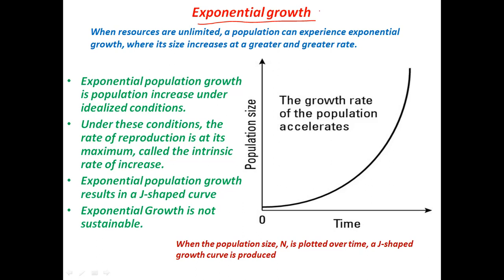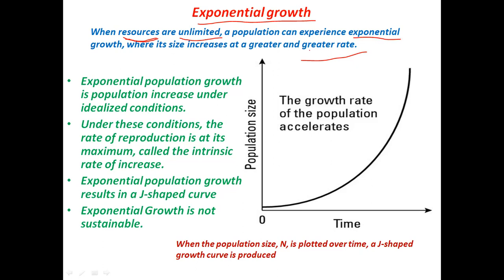Exponential growth means when a population grows exponentially, that means when a population grows at a much faster and greater rate. When will a population grow exponentially? It will happen when resources are unlimited. All right. Unlimited resources means food, space and other things that are required for the survival of a particular population. So when we provide enough or unlimited resources, then the population will definitely grow exponentially.